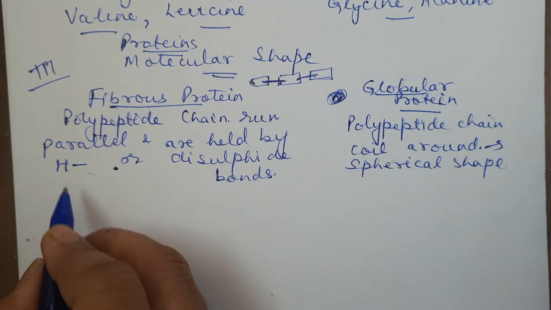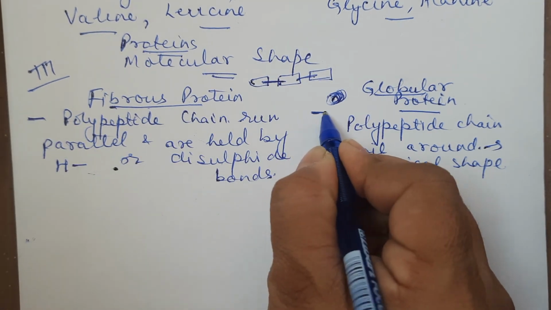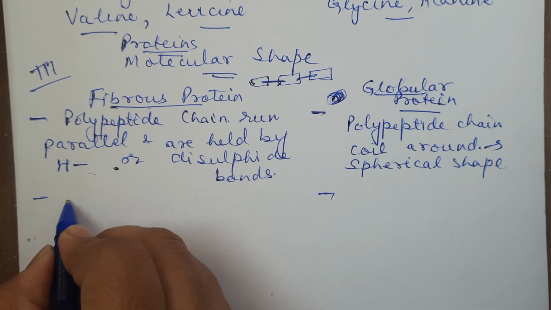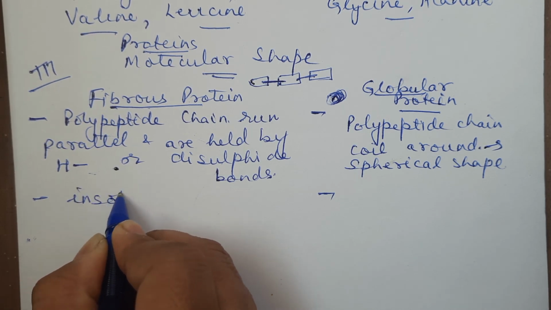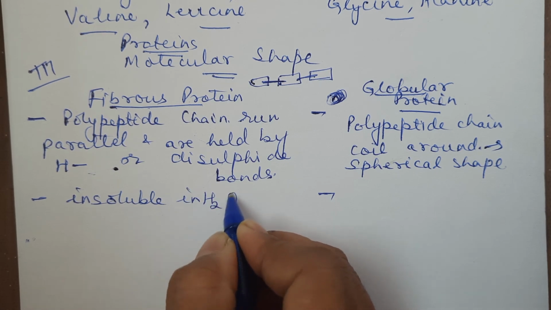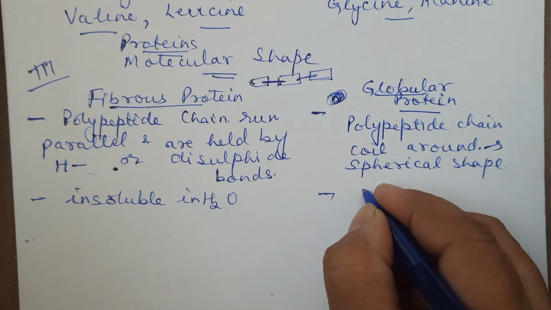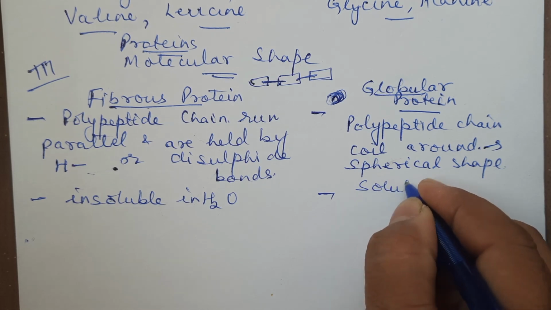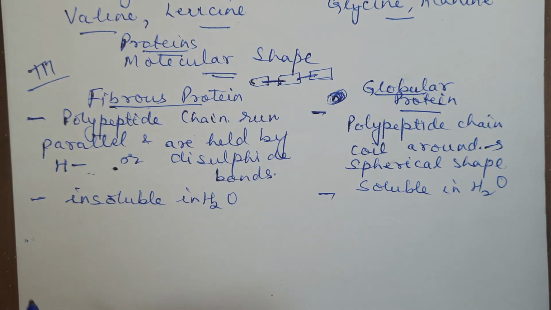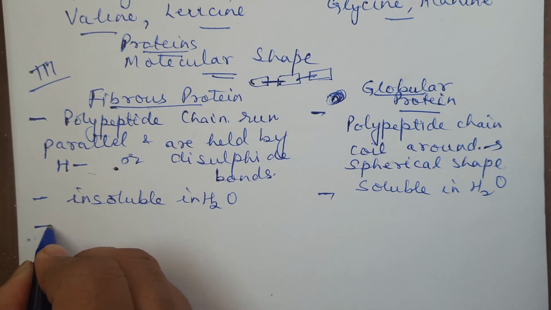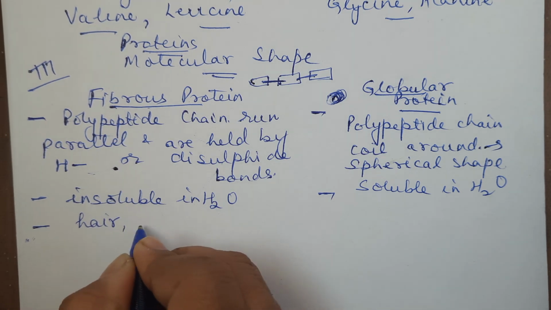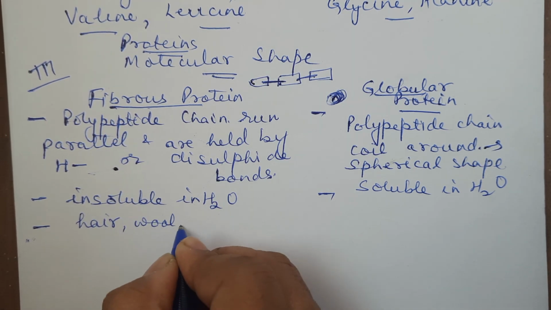The next one, the next difference, actually differences are also asked sometimes. Now fibrous protein is that which is insoluble in water. And globular protein is that which is soluble in water. Examples also we can write. Examples for this: hair, wool, silk.